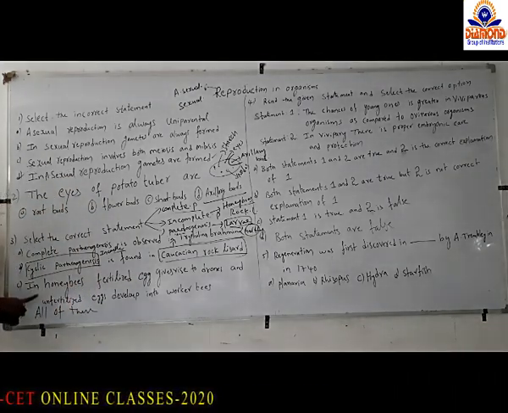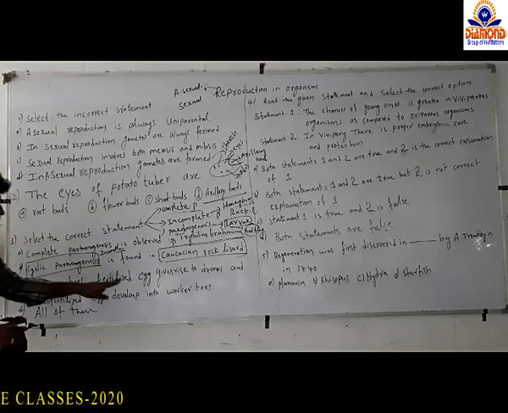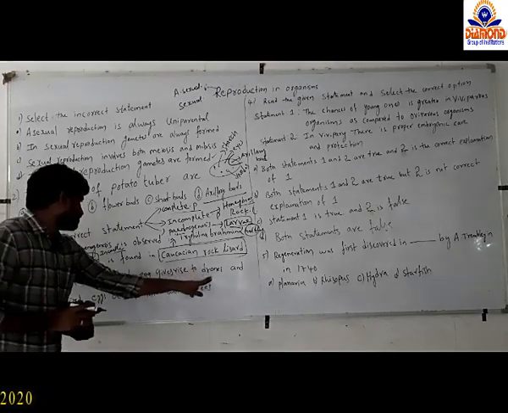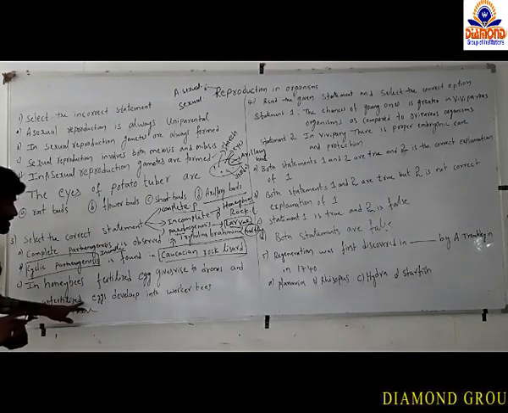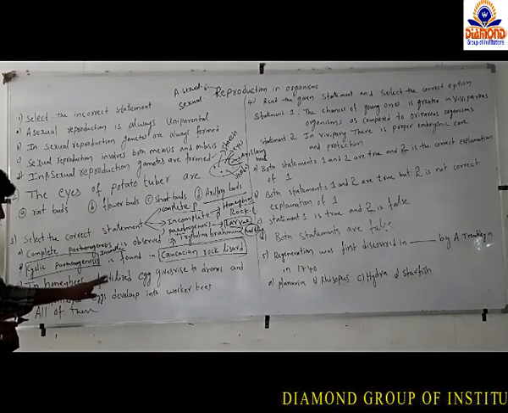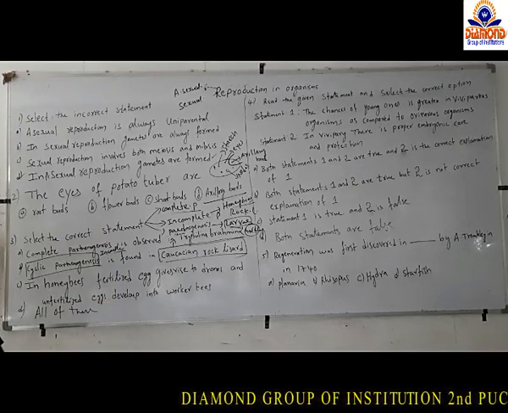And option C, in honeybees, fertilized eggs give rise to drones, and unfertilized eggs develop into worker bees.